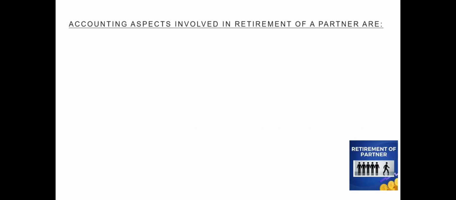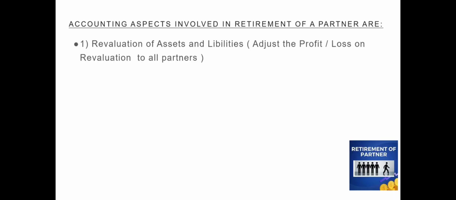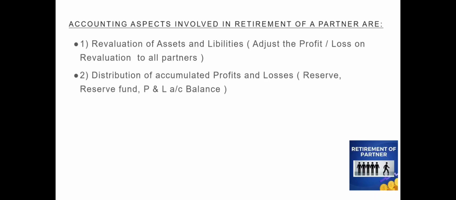Now, let us see what are the accounting concepts involved in retirement of a partner. So, under retirement of a partner, the revaluation of assets and liabilities is to be made. That is, we need to adjust the profit or loss on the revaluation to all the partners, including the retiring partner. Next, we have to distribute the accumulated profits and losses, that includes reserve, reserve fund, and profit and loss account, which is given in the balance sheet. The third aspect is the treatment of goodwill.